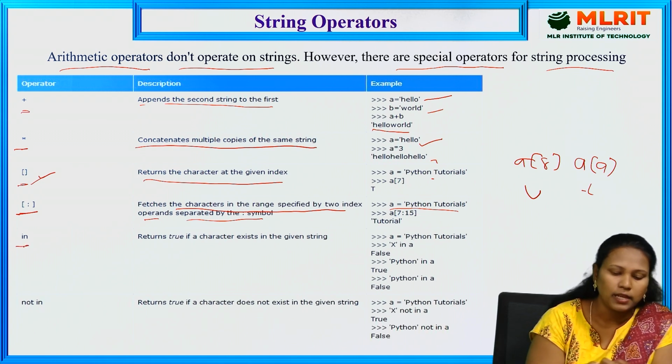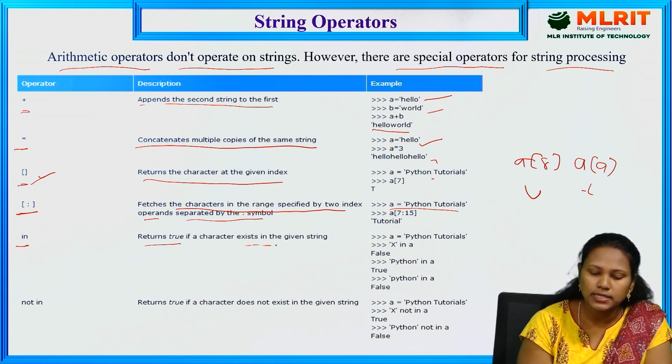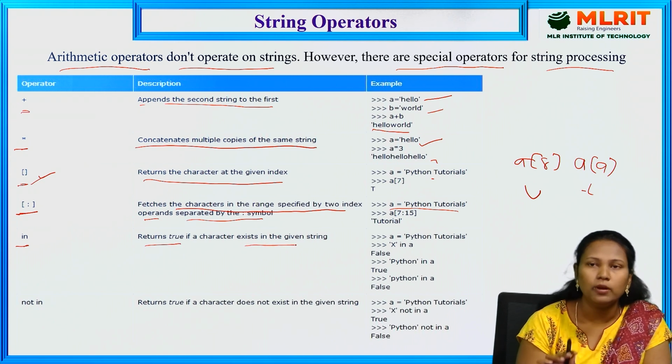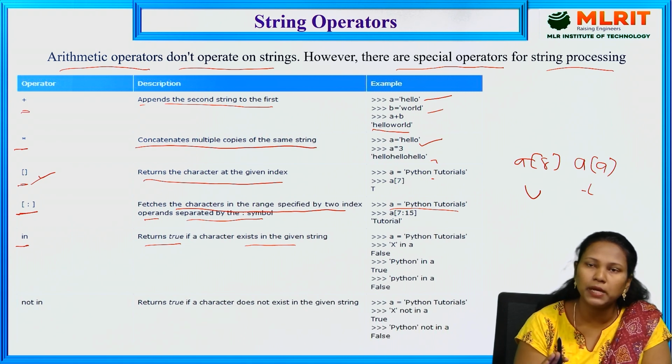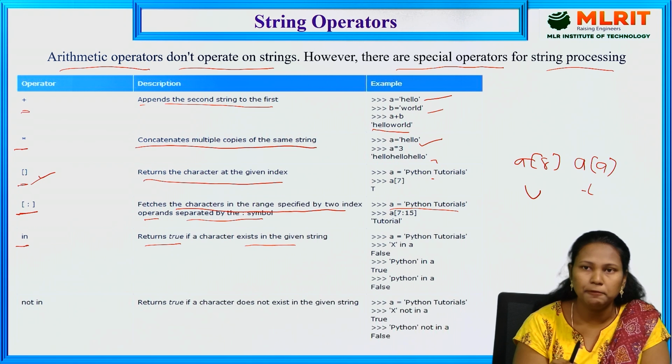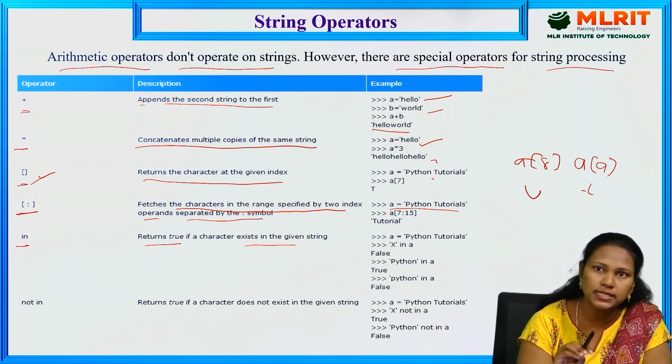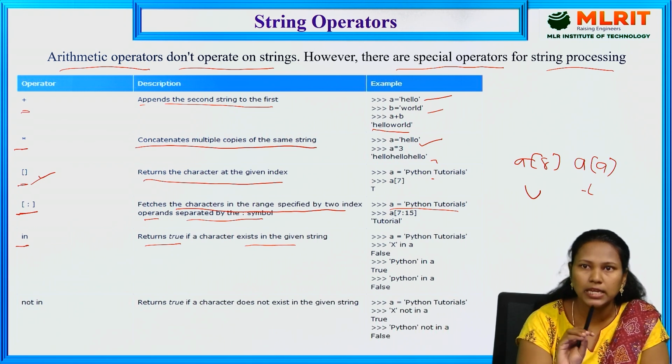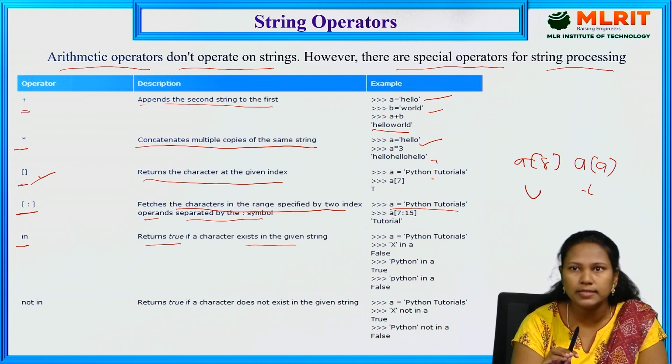Next, in returns true if a character exists in the given string. For example, A contains Python is a very easy language. If I want to find whether very is there or not, I check very in A, where A contains the entire string.